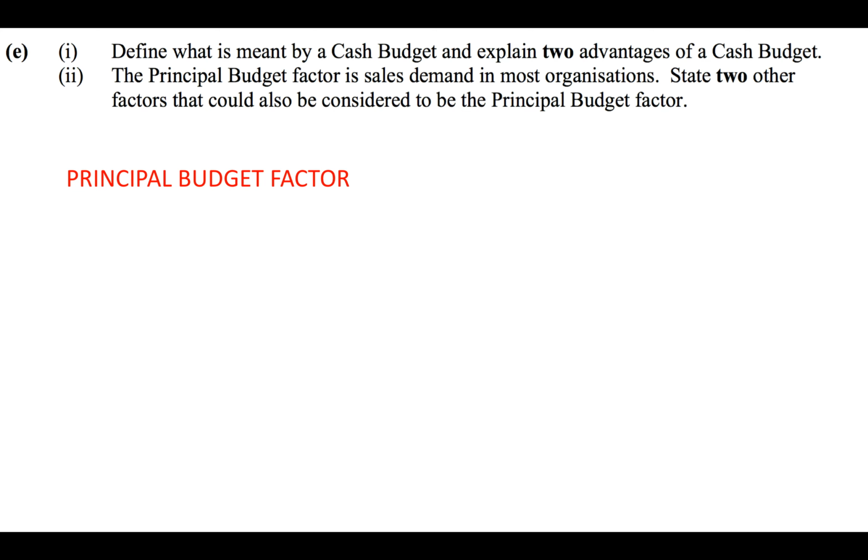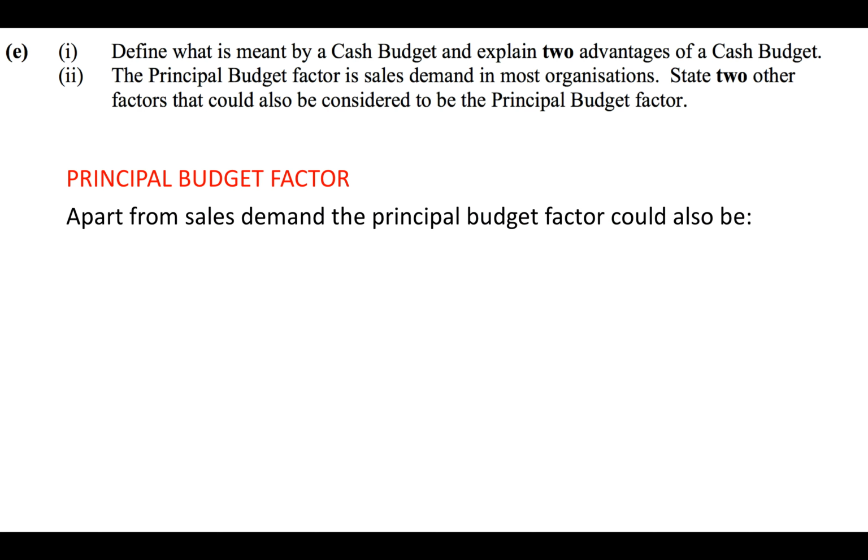Part 2. The principal budget factor is sales demand in most organisations. State 2 other factors that could also be considered to be the principal budget factor. So what are the factors that limit the sales? Okay, so what is it that stops the sales? So apart from sales demand, the principal budget factor could also be the availability of materials. So that limits the amount of units that are produced.